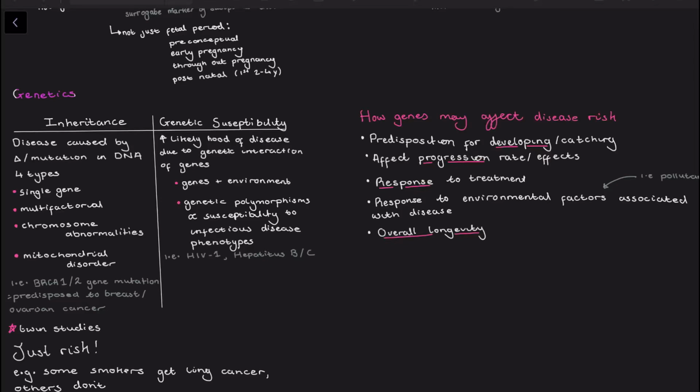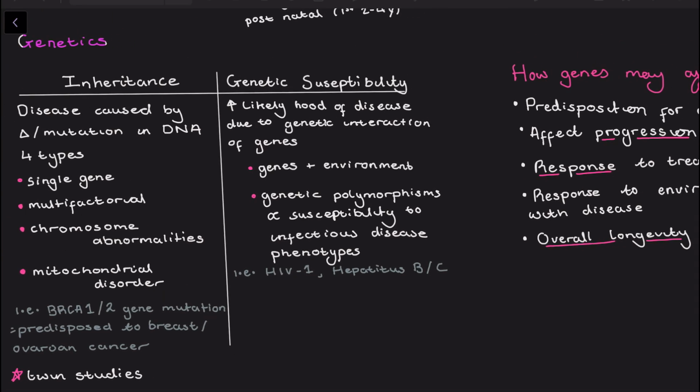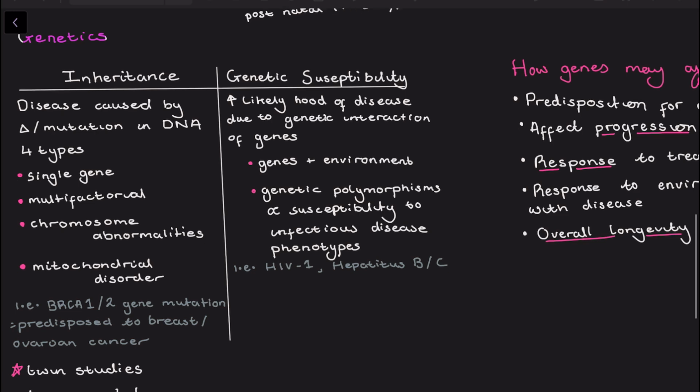So, there are two main genetic contributions to disease. The first one being inheritance. Disease can be caused by a change or a mutation in an individual's DNA sequences, and the four types of disorders due to inheritance are single gene inheritance, multifactorial gene inheritance, chromosomal abnormalities, and mitochondrial genetic inheritance disorders. An example of these are the BRCA1 and the BRCA2 gene mutations, which predispose women to breast cancer and ovarian cancer.